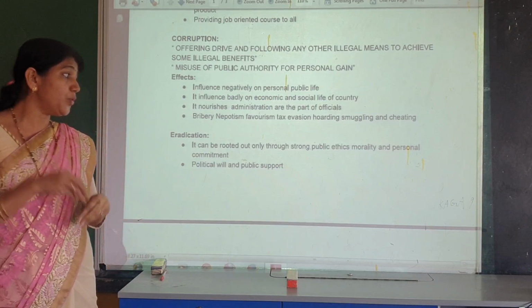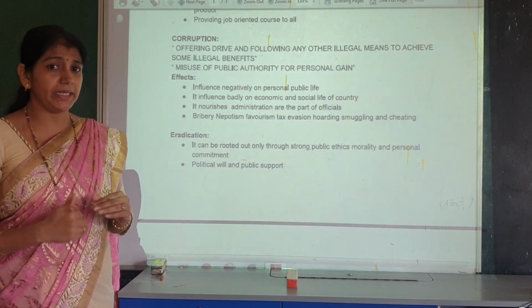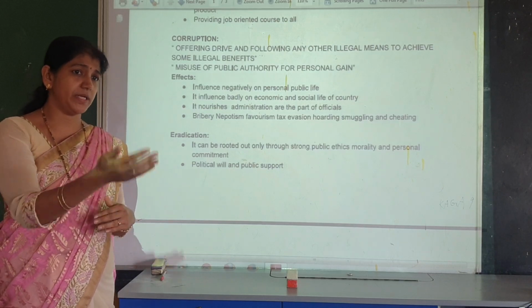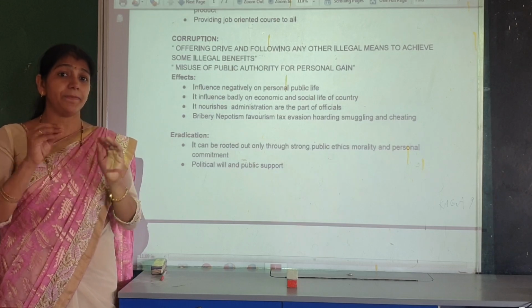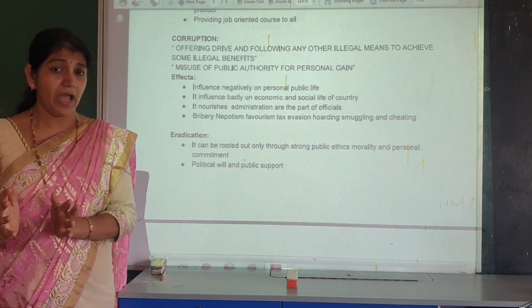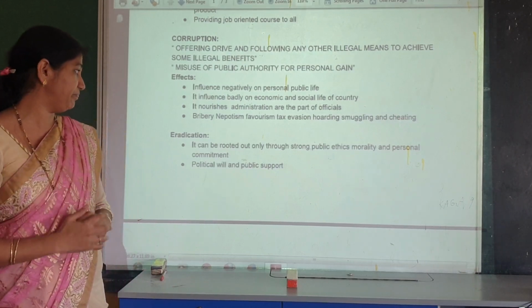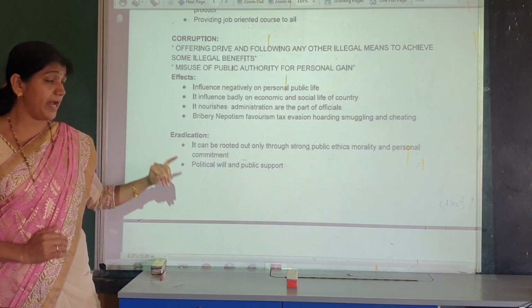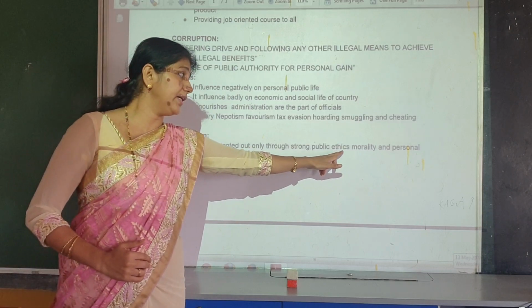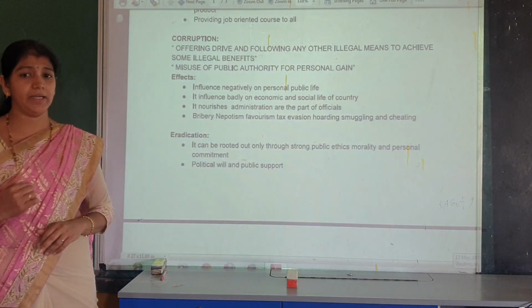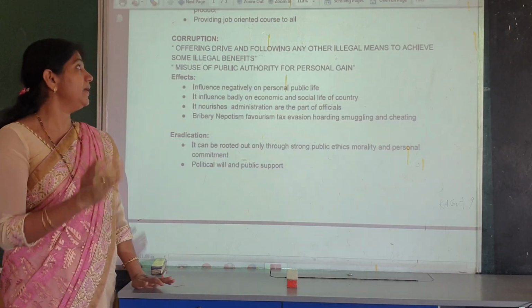It can be rooted out only through strong public ethics or morality. Measures taken by the central or state government are not much more important. When the people become ethical and moral, only then is it possible to reduce corruption. So the major eradication method lies in the hands of the public, that is, ethics, morality and personal commitment.